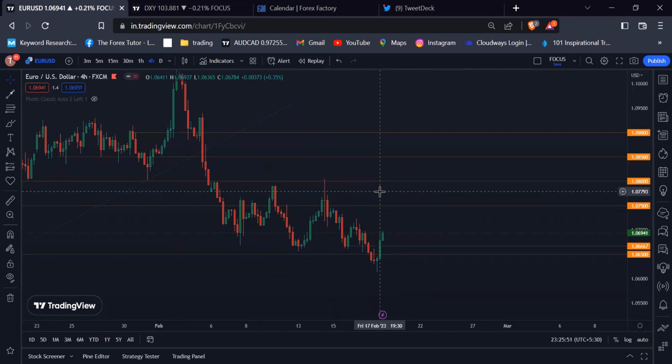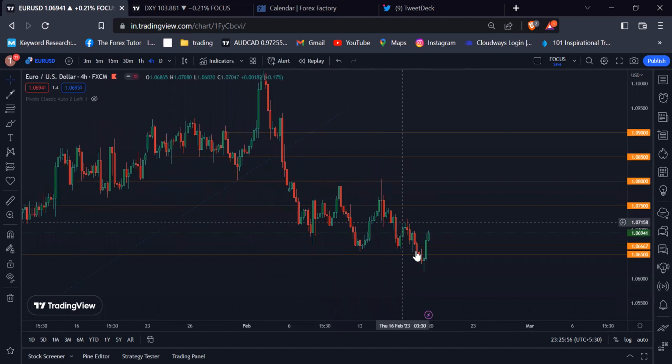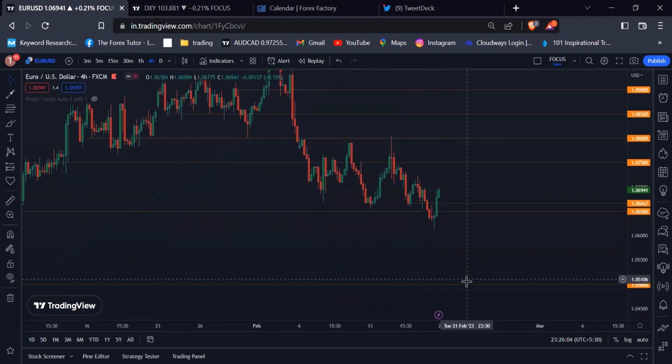If you look at the Euro USD right now, the Euro USD break below the 1.06500 level, but it did not move towards the 1.0500 psychological level. We see some clear rejection and respect the 1.0600 psychological level and moving towards the 1.07500 psychological level. So it's a clear pullback happening in the Euro USD right now because of the dollar index.